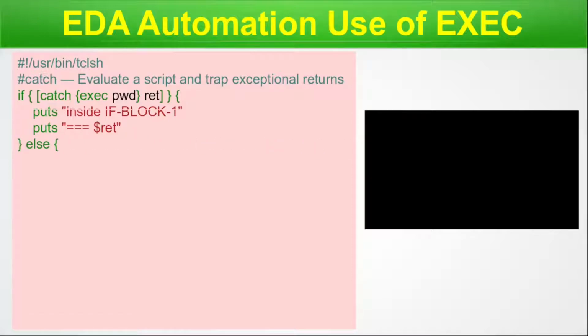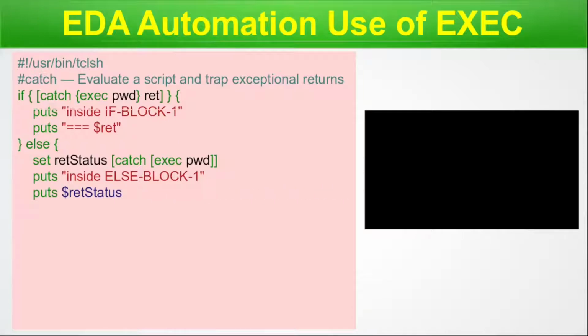Next comes the else block. What do we have in the else block? The return status, then catch, then exec, then pwd. So you can see here that we have used it in this fashion. And we write inside else block 1. So if block 1 and else block 1 means it's the first set of if else condition. And we print the return status, and we close the else statement.